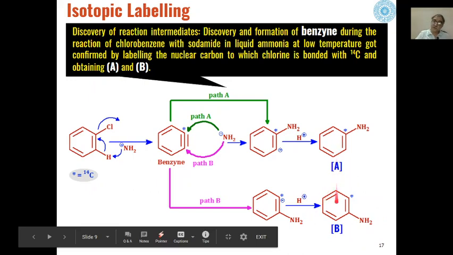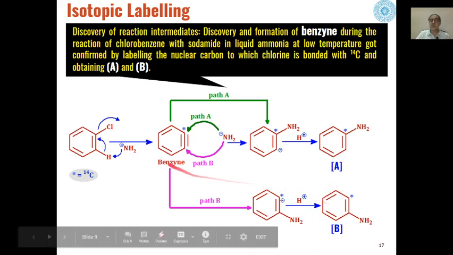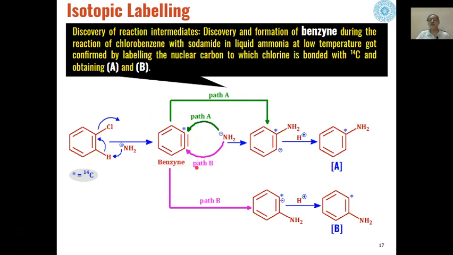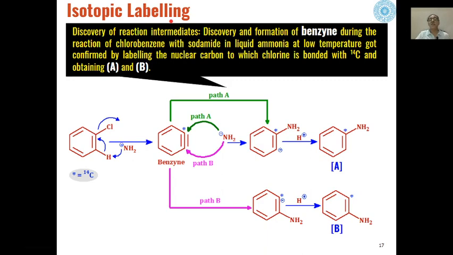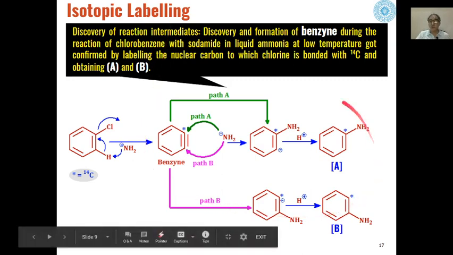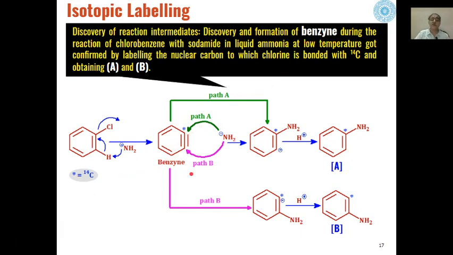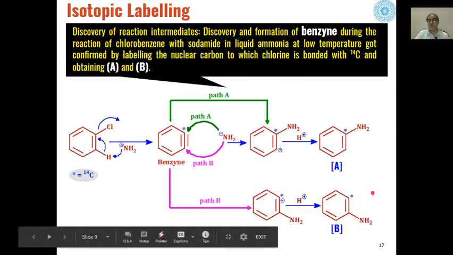So the formation of equal amounts of these products indicates that there must be the formation of this type of symmetrical intermediate; only then are these two products possible. So on the basis of these isotopic labeling experiments, we can prove the mechanism of these types of nucleophilic aromatic substitution reactions which involve benzyne, and this type of mechanism, we know, is known as the benzyne mechanism.